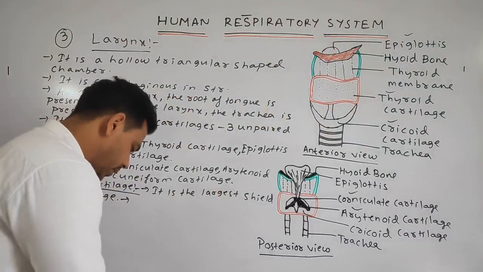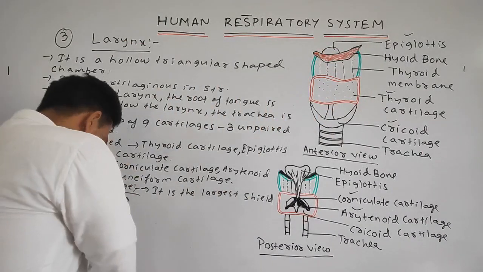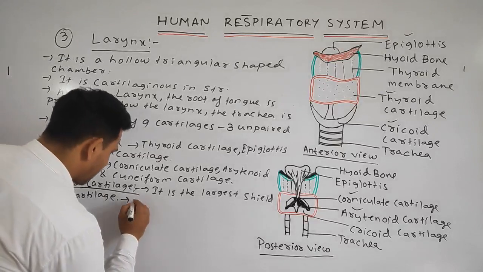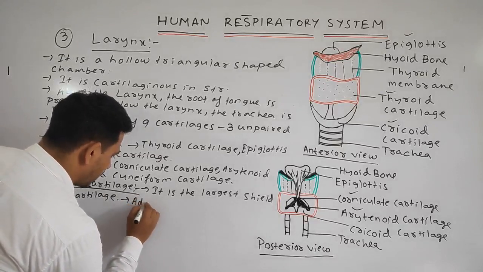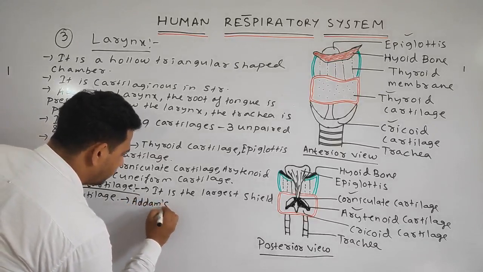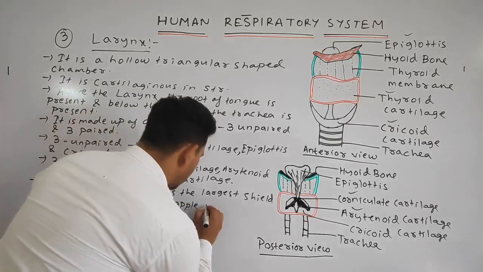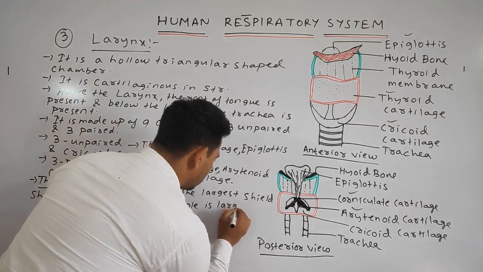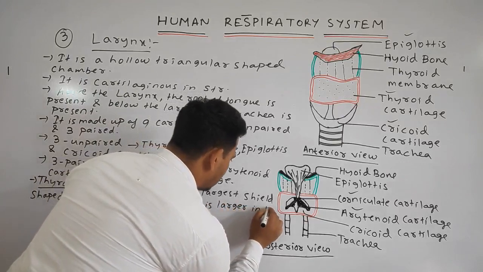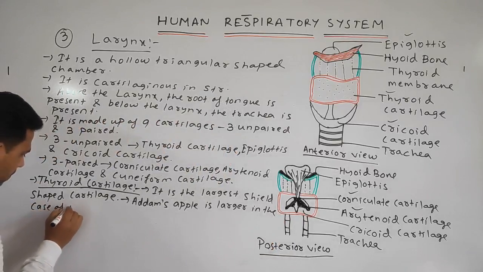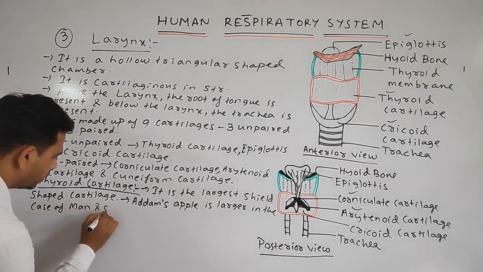Okay, Adam's apple is larger in the case of men and smaller in women.